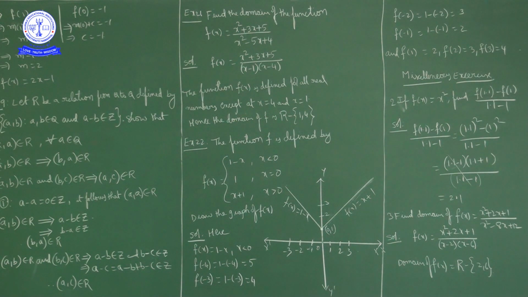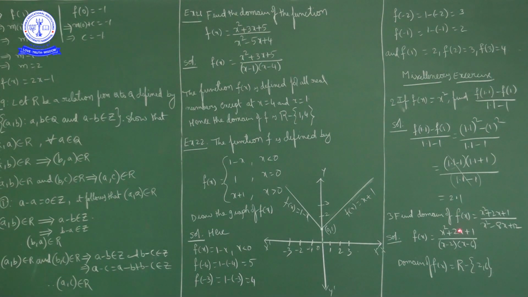Now what are the zeros of the denominator? If you factorize the quadratic polynomial, how can we factorize x square minus 8x plus 12? We can factorize it as x minus 2 into x minus 6. So this function is well defined at all real numbers except at x equal to 2 and at x equal to 6, because if you substitute x equal to 2 here, 2 minus 2 is 0 in the denominator, which is not defined.